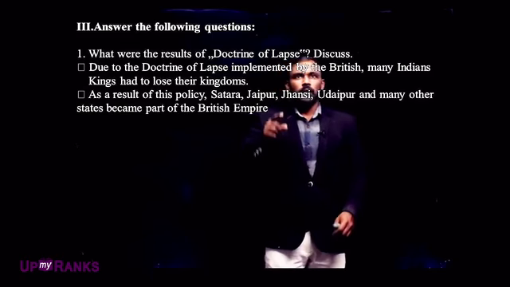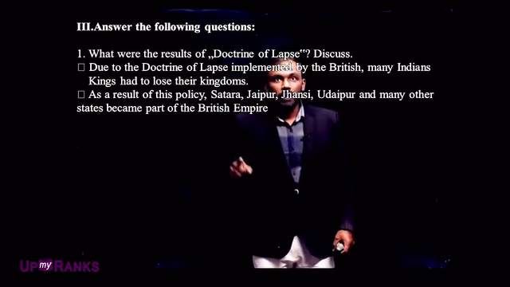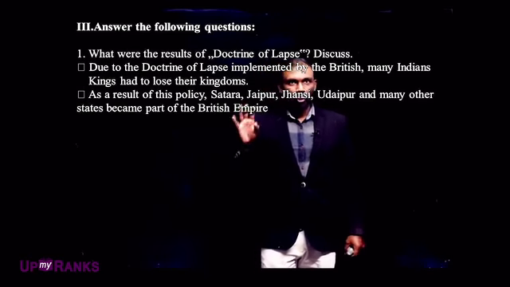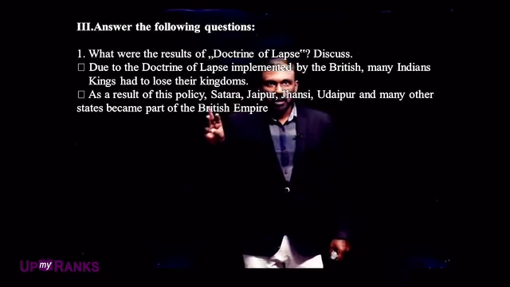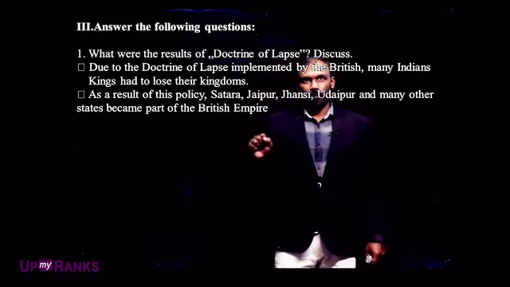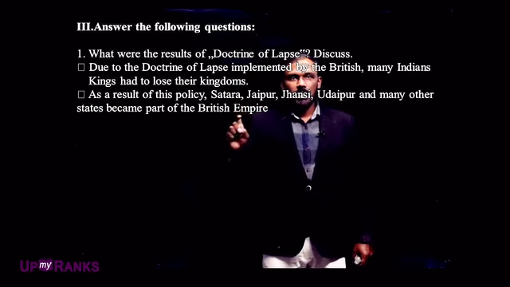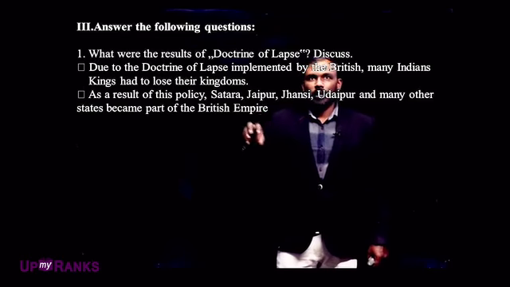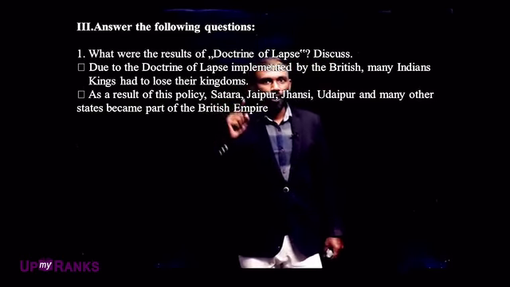Because of this, many Indian rulers lost their kingdoms. The important states to remember are Satara, Jaipur, Jhansi and Udaipur. Please do remember that. These states all became a part of the British Empire because of the doctrine of lapse.